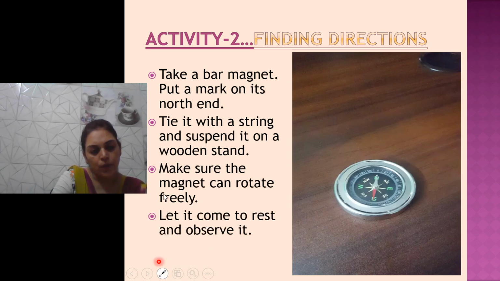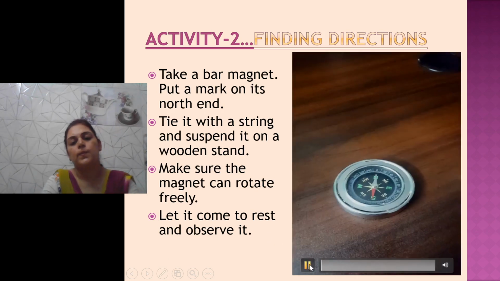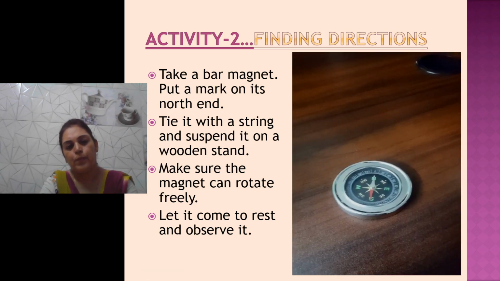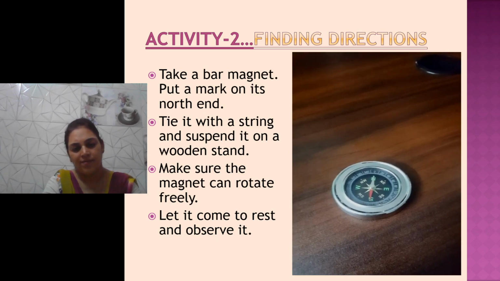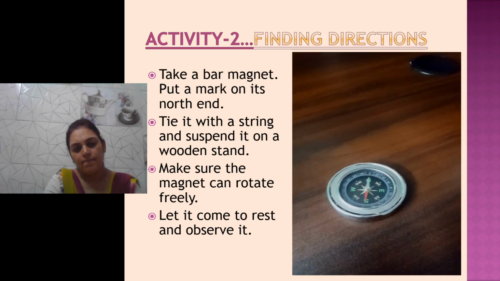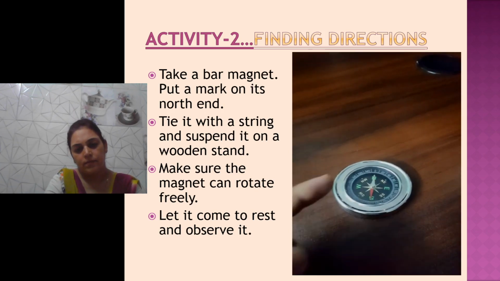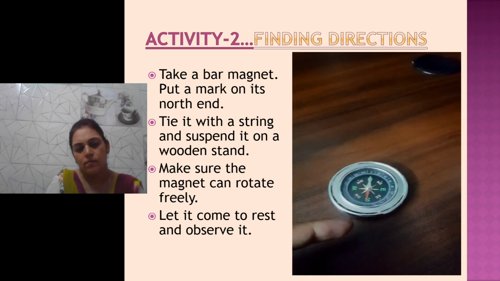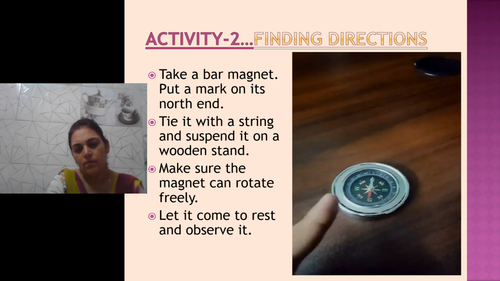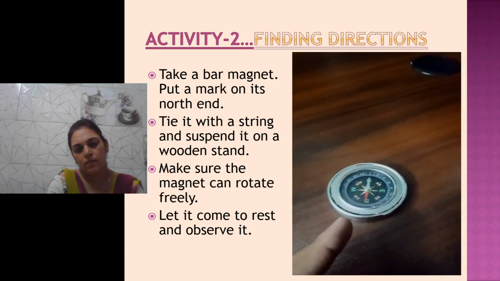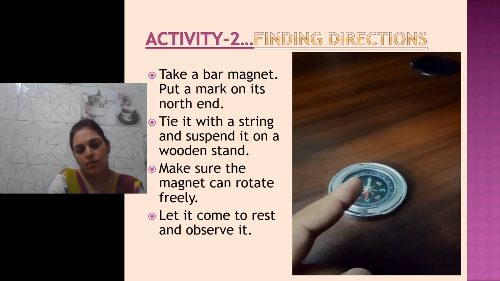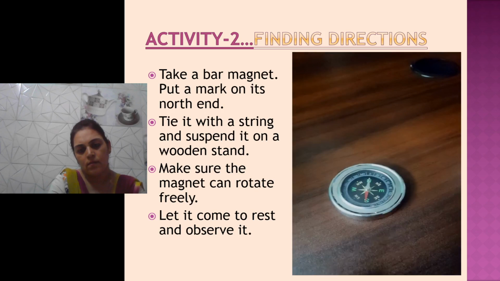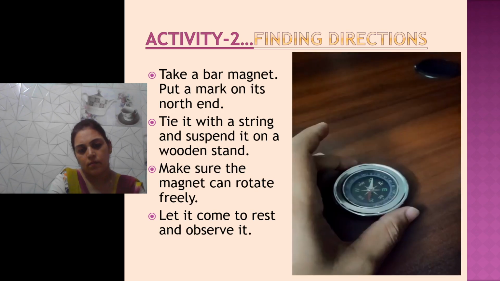Now you see the video, you will get more. We will observe how a bar magnet, when suspended, points in the north-south direction of the poles of the earth. First, we will use a compass like this to find the direction of the north pole. You can see the silvery part of the compass points towards the north pole and the red part points towards the south pole. So this direction is the north-south direction, and if we use a bar magnet, the north pole of the bar magnet should point in that direction and the south pole of the bar magnet should be pointing in this direction. We will see that now.